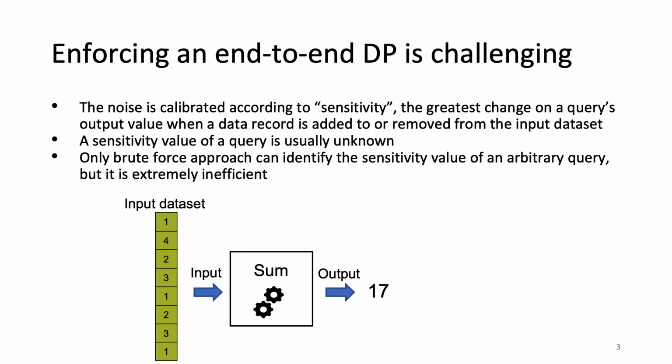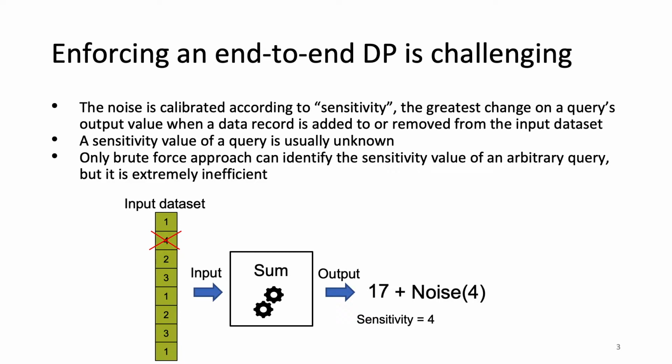DP adds noise to a query's output value according to a crucial parameter called sensitivity. Sensitivity is the greatest change on an output value of a query when a data record is added to or removed from the input dataset. Given the input dataset and some query in this slide, the sensitivity is apparently 4 because removing the data record of value 4 changes the output value the most, which is 4.